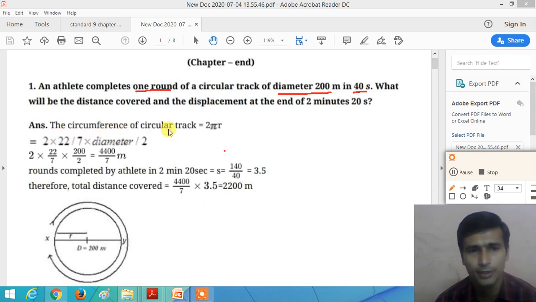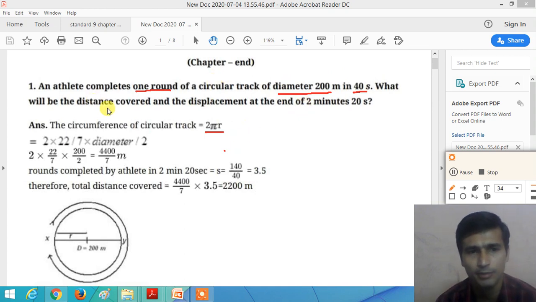The circumference is calculated by 2 pi r, where r is the radius of the circular path. Here the diameter is 200 meter, so the radius is diameter divided by 2, that is 100 meter.